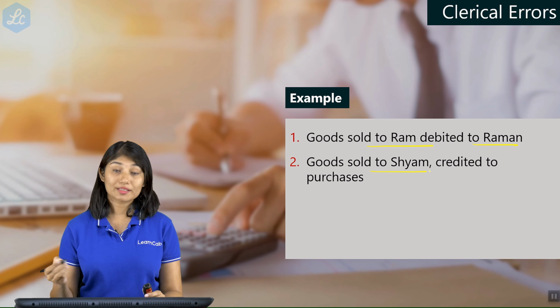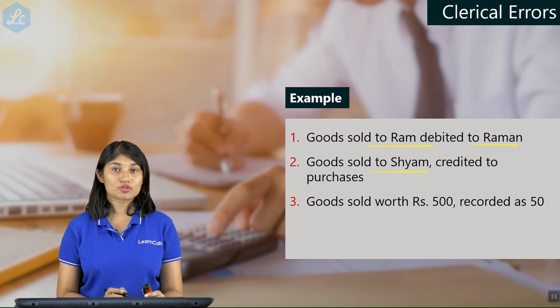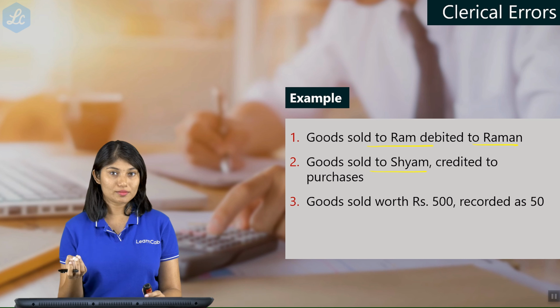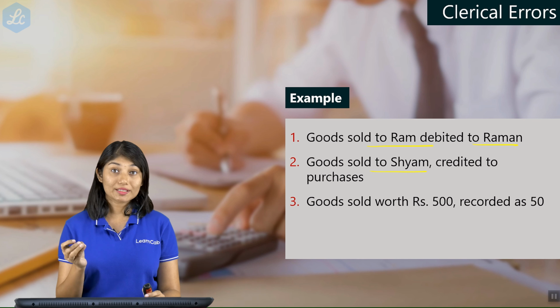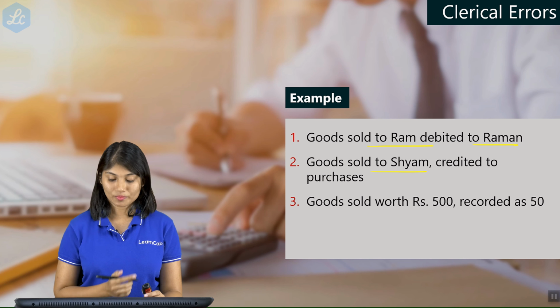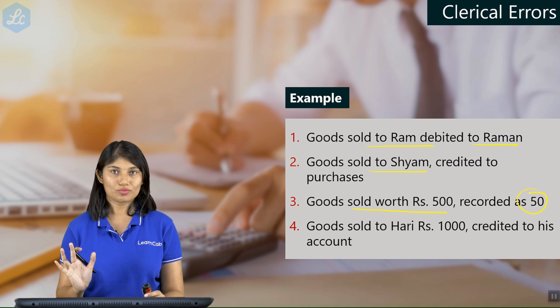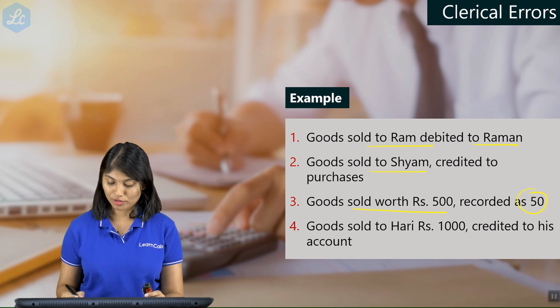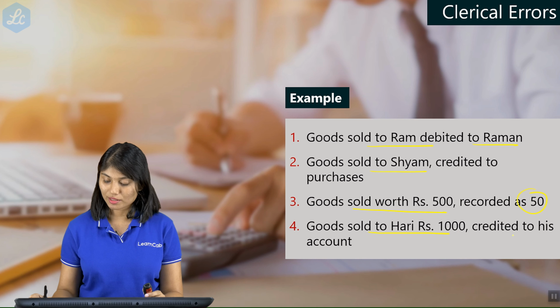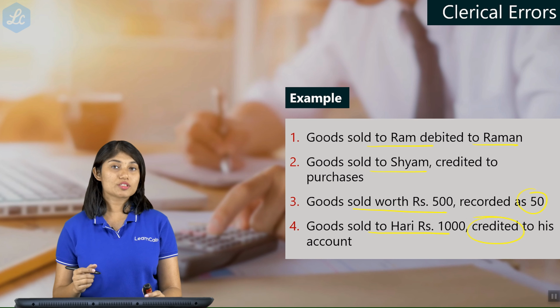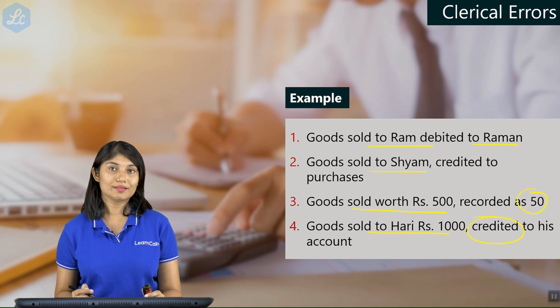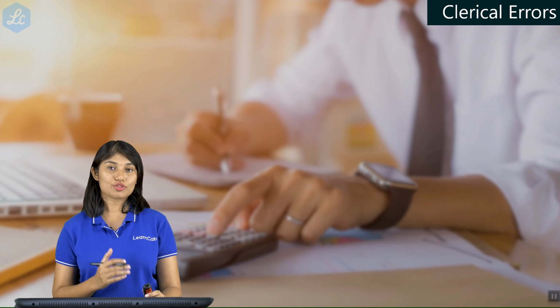Goods sold to Sham credited to purchases. It was supposed to be credited to sales, right? You have credited, but to the wrong account again. Then goods sold worth 500 recorded as 50. You omitted a zero. This is also an error of commission. Goods sold to Hari 1000 credited to his account. You are supposed to debit his account, you have credited. So these are all errors of commission.